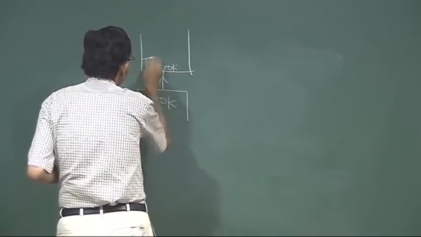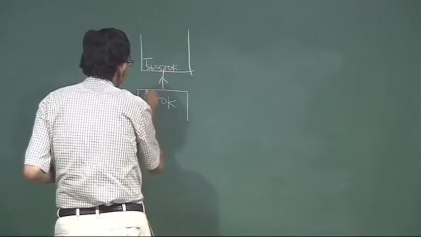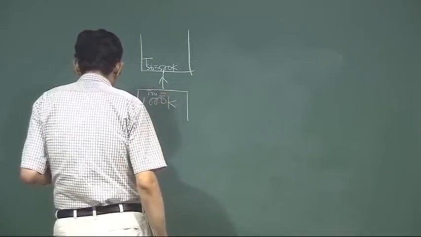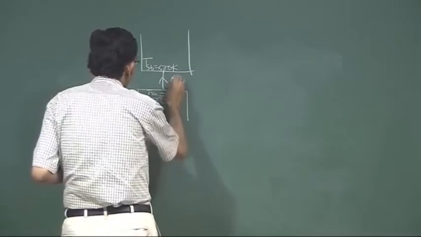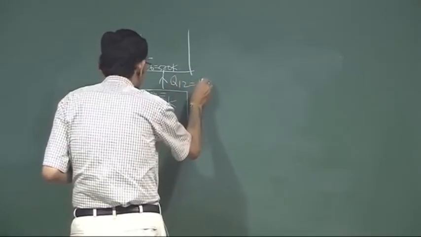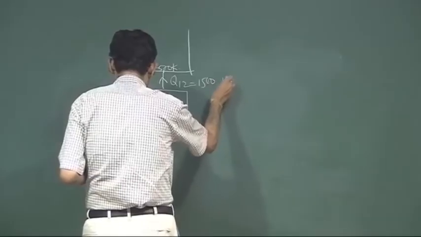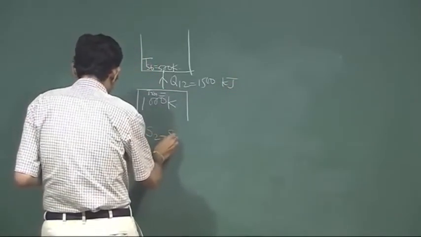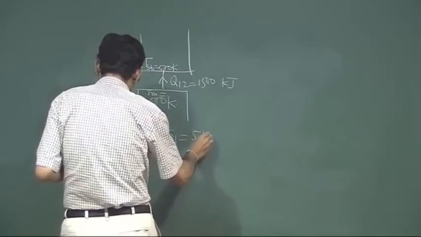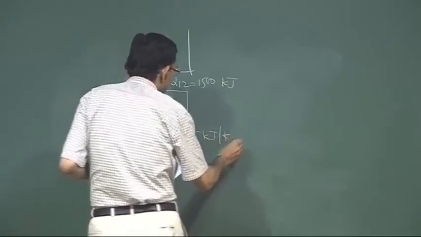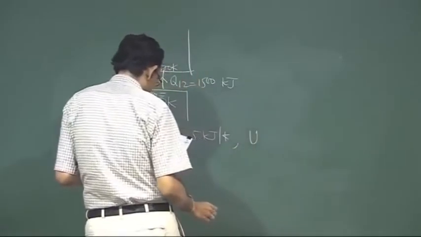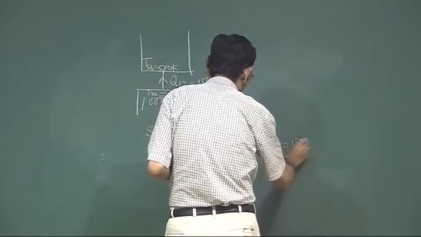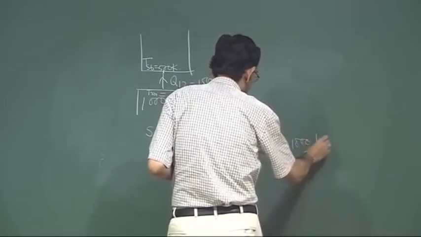So, this is T system boundary, this is T reservoir. There is a total heat transfer of 1500 kilojoule. During the process, entropy of the system increases by 5 kilojoule per Kelvin and internal energy of the system increases by 1000 kilojoule.